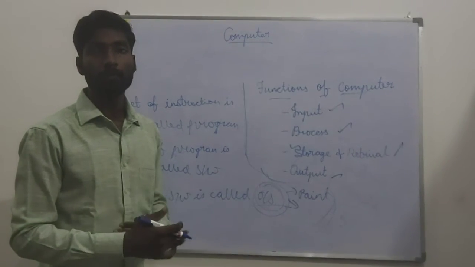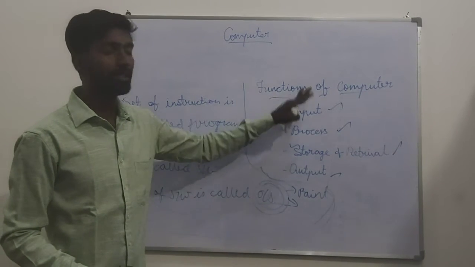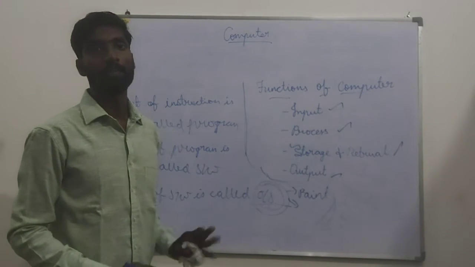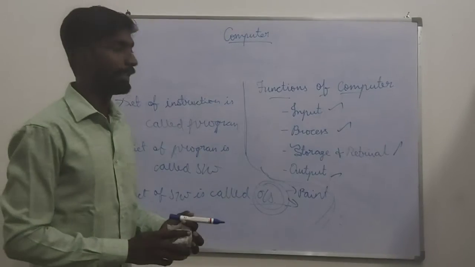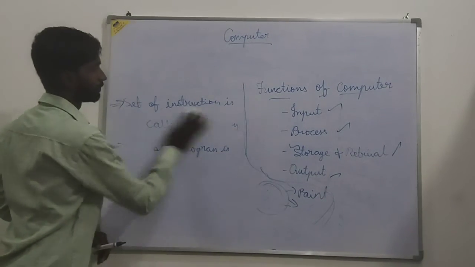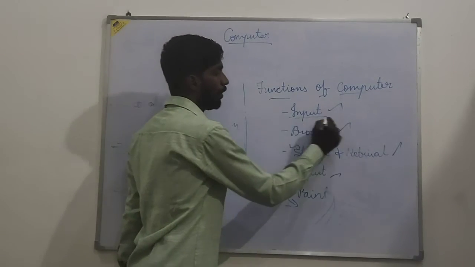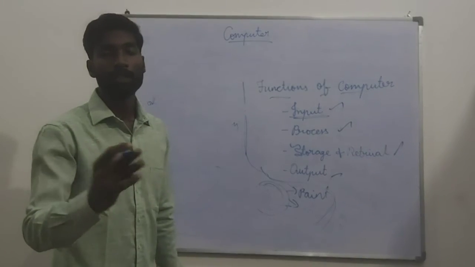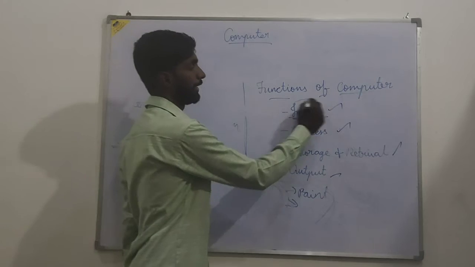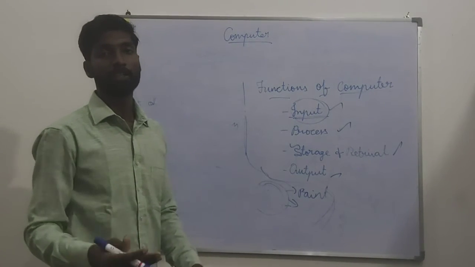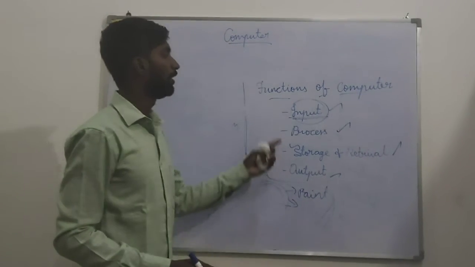Whenever we are doing any work with the computer, these four things are involved. We can see it now with an example. First, input. Whatever value we are giving to a computer is called input. Whatever instruction is given by a user is called input.